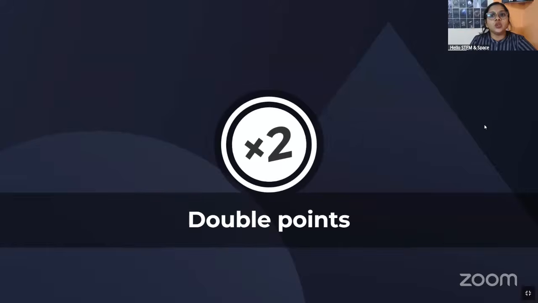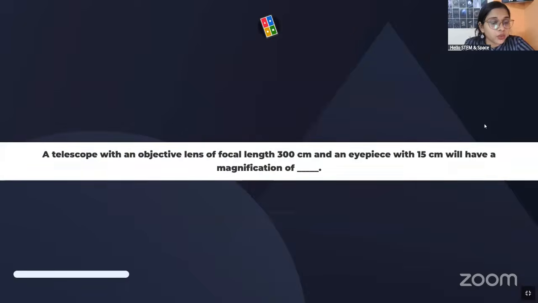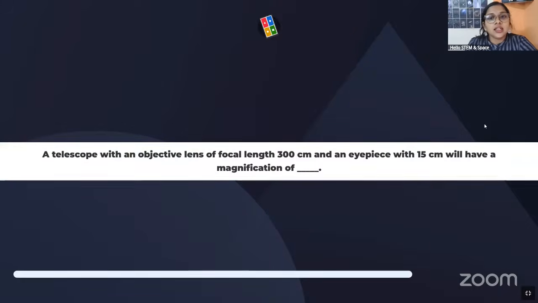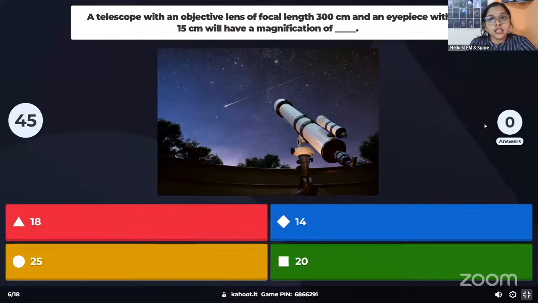Let's quickly go to the sixth question, which is a double point question. A telescope with an objective lens of focal length 300 centimeters and an eyepiece of 15 centimeters will have a magnification of what? This is actually a numerical question, so you can quickly do the math and find the answer.